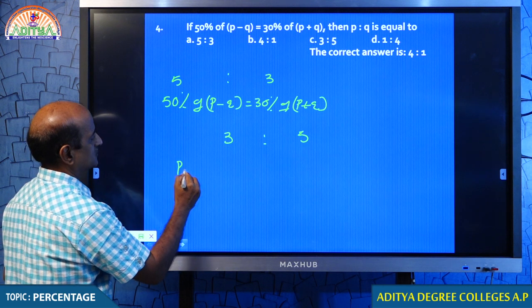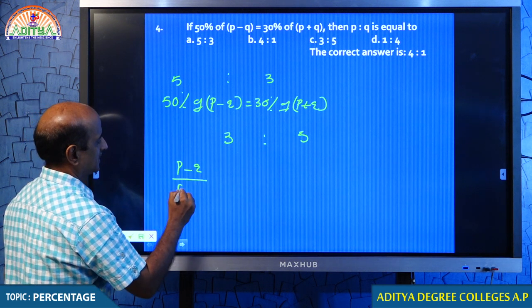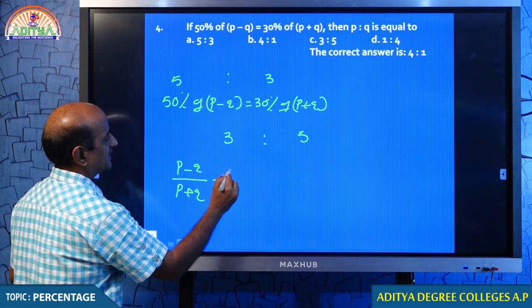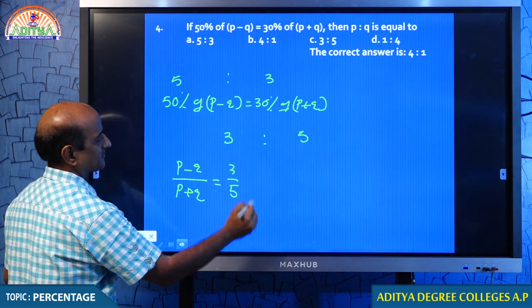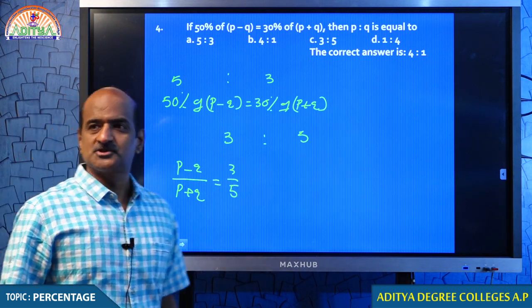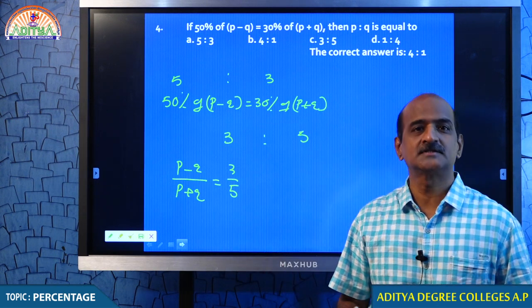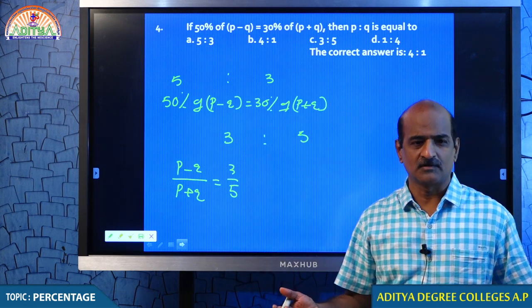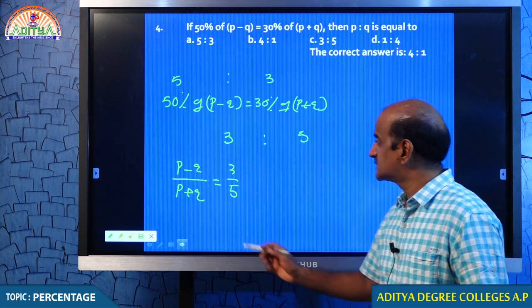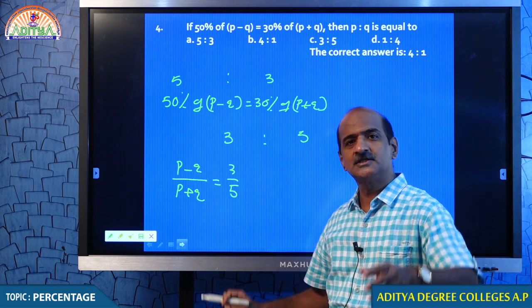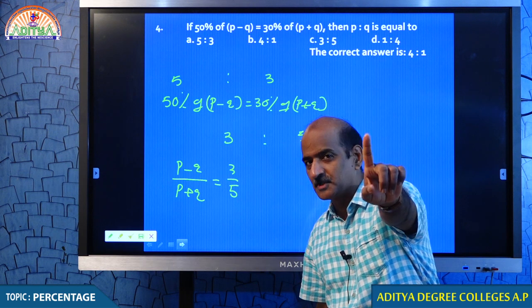And hence, my dear students, P minus Q by P plus Q is equal to 3 by 5. I am giving you two options. Either you can use some common sense, or else you have to solve it. So my point is, to satisfy these conditions, P must be 4, Q must be 1.